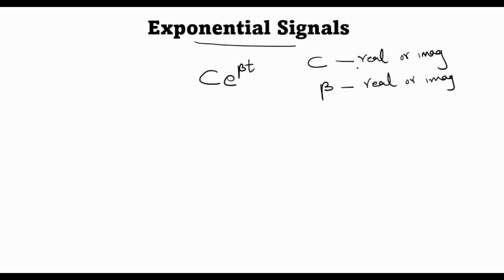For today's lecture, we'll assume that C is real and we'll be looking at both cases of beta, where beta is given by sigma plus j omega. We'll be looking at both the cases where beta is purely real or when it is purely imaginary.